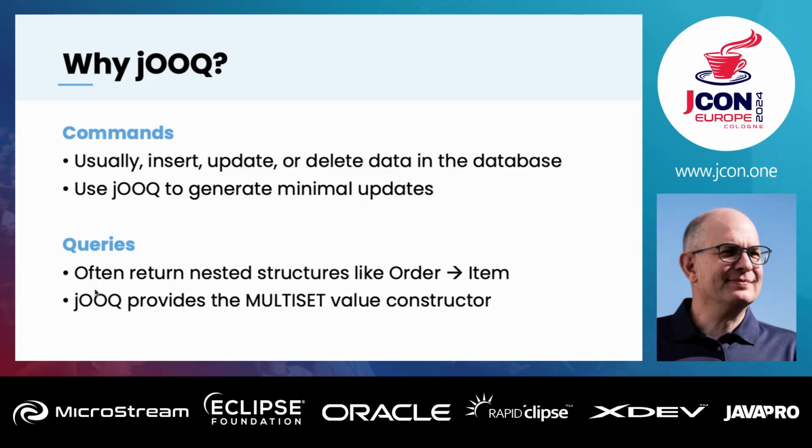Now that's a problem if you use JPA and want to return plain old Java objects and not entities, because with entities you probably have this lazy loading problem, or Hibernate will create something like a Cartesian product and then use it to fill your objects. But with jOOQ we have something else. It's called multiset. Multiset is a so-called value constructor.